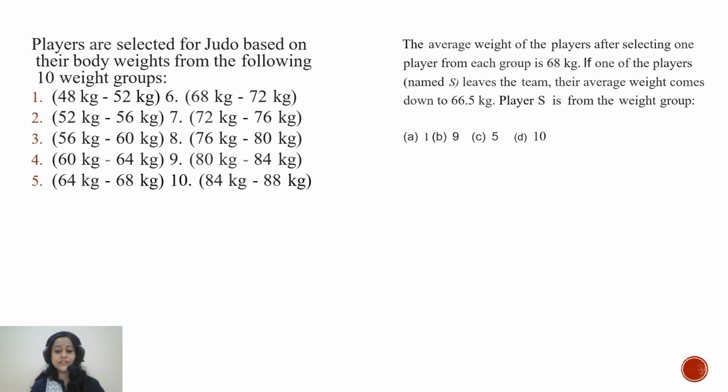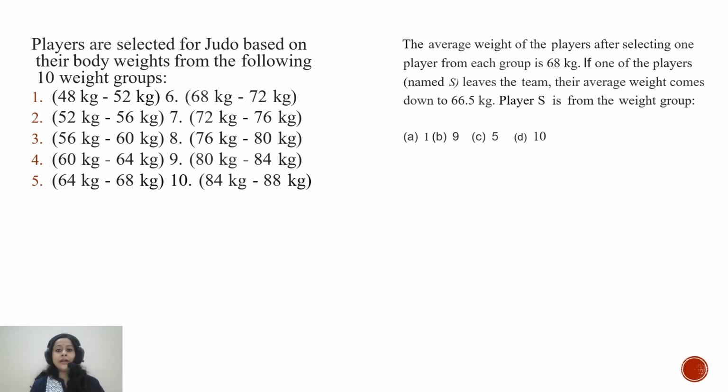The first question is, the average weight of players after selecting one player from each group is 68 kg. So overall, the average weight of the 10 players comes out to be 68 kg. If one of the players, whose name is S, leaves the team, their average weight comes down to 66.5 kg.